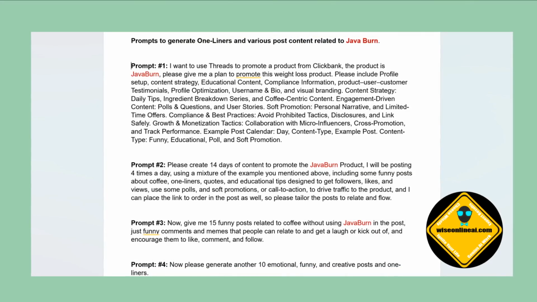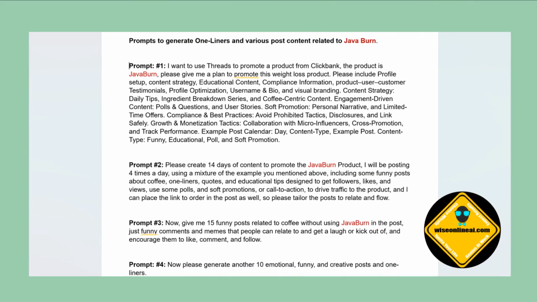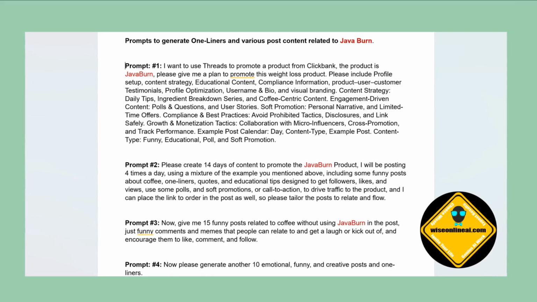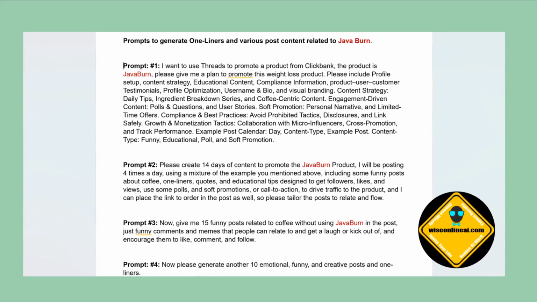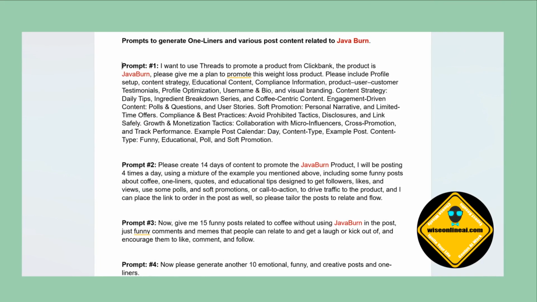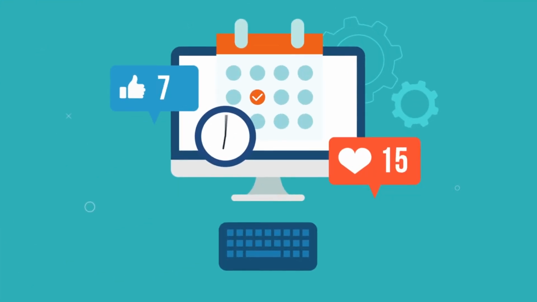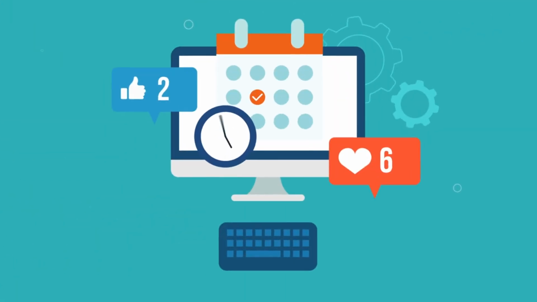Here's where ABACUS comes in. I asked it to create a 14-day content plan for promoting JavaBurn on Threads. It generated funny coffee-related posts, educational tips, and soft promotions, all tailored to drive traffic to my affiliate link. ABACUS can provide a posting schedule. For example, on Monday, you post an educational tip, on Tuesday, a poll, and so on. It's all about consistency and variety.